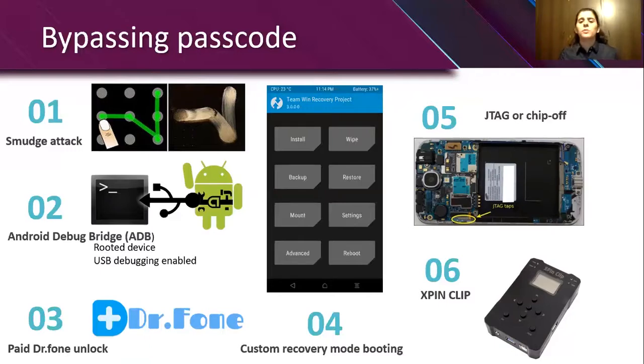The sixth method would be using the Xpin clip, which is a device that can brute force the password or the PIN on our device. But this only supports up to Android 6.